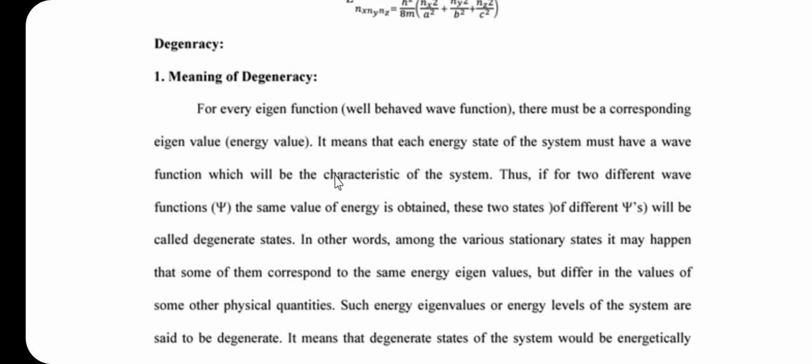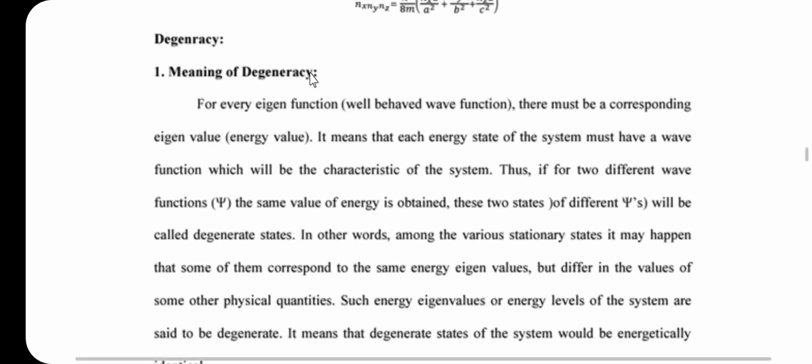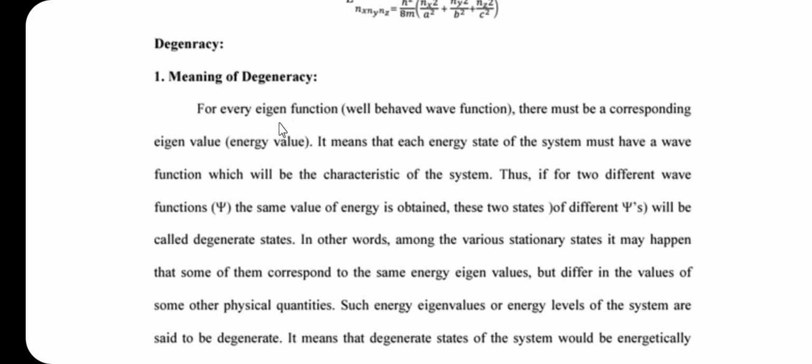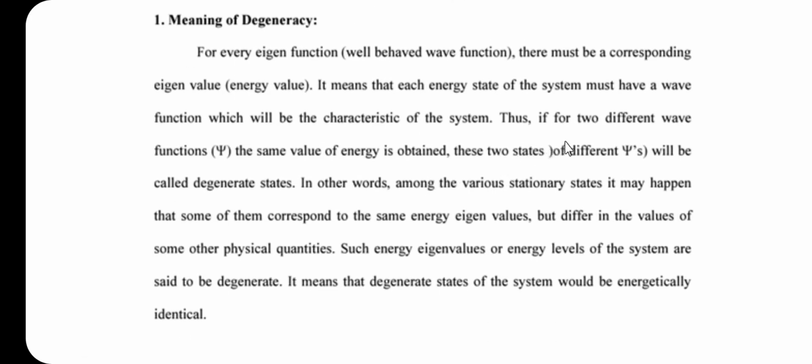First of all, we are going to discuss the meaning of degeneracy. What is degeneracy? For every eigenfunction, that is a well behaved function, there must be a corresponding eigenvalue, that is the energy value. It means that each energy state of the system must have a wave function which will be characteristic of the system. Thus, if for two different wave functions psi the same value of the energy is obtained, these two states of different psi we call the degenerate state.